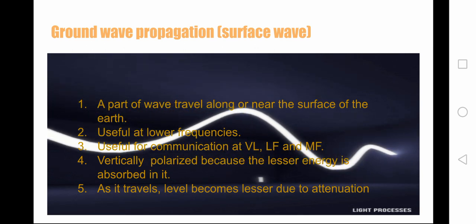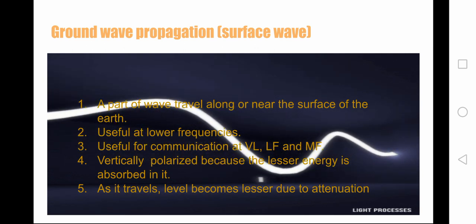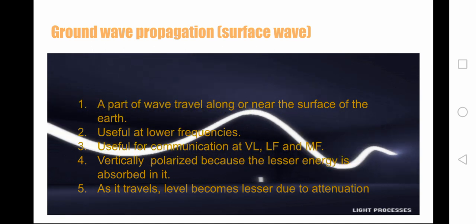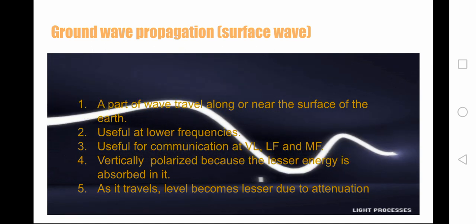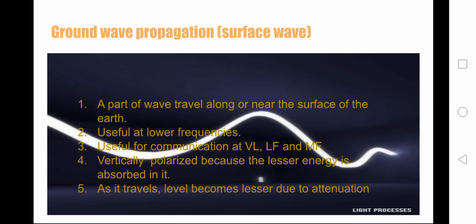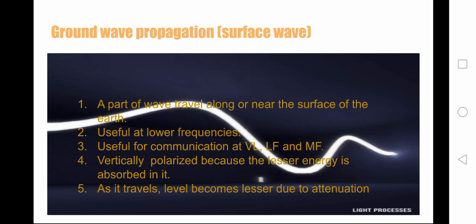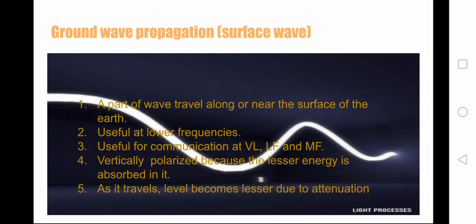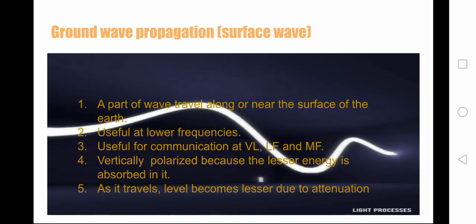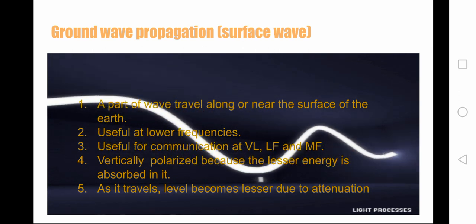Firstly, we will talk about ground wave propagation, which is also known as surface wave propagation. A part of the wave travels along or near the surface of the Earth. It is useful at lower frequencies, for communication at VLF, LF and MF. It is vertically polarized because lesser energy is absorbed.